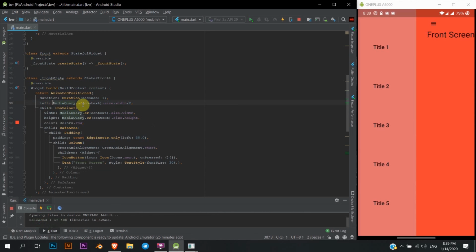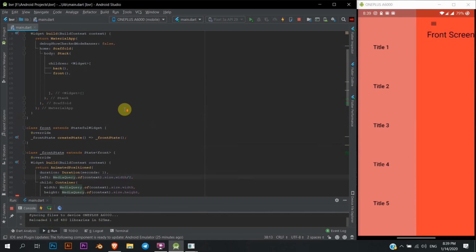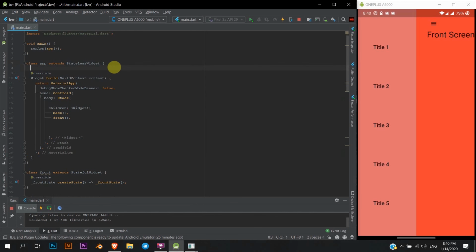So here, now comes the fun part. Now again, in this main app, we'll add a boolean value called isPressed, and we'll set that to false, so that we can know it's actually false. Now to the front page, we are going to pass in this isPressed variable.